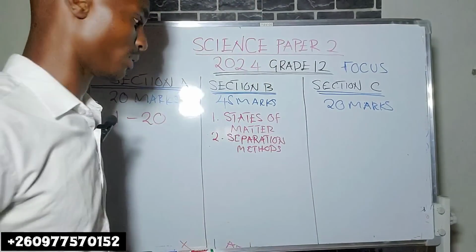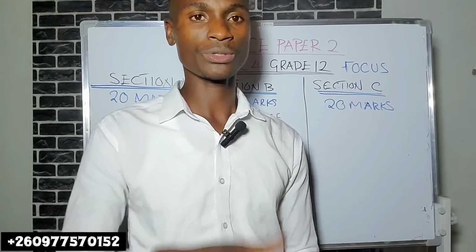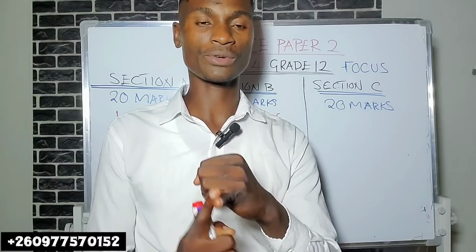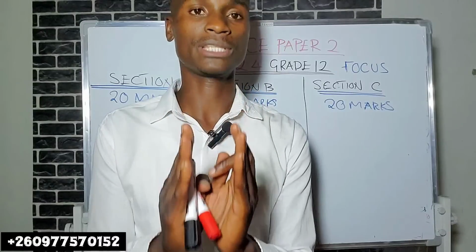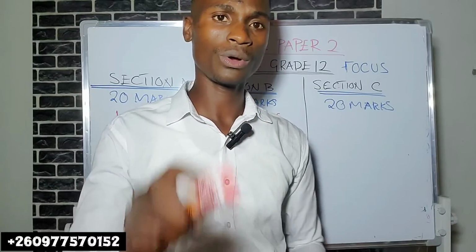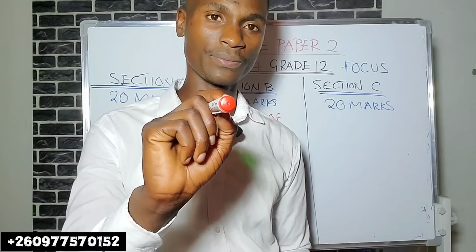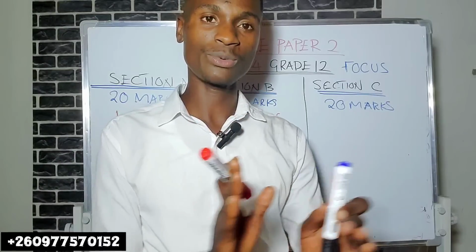By the way, the other thing is that you should also know the solutions, okay? The meaning of soluble, insoluble, miscible, and immiscible. Because for you to know the method of separation you're going to use, the criteria is: is it liquid?